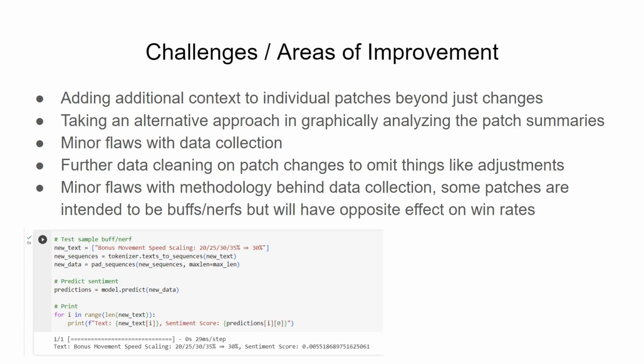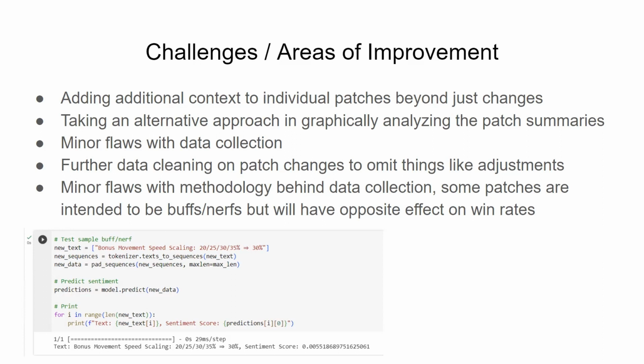And then again, there's a couple of minor flaws behind the methodology we used to collect the data. Although champions might be changed in a patch and might be intended as buffs or nerfs by the patch notes, it doesn't necessarily mean it'll have that specific effect on the win rate of the champion, and it can actually have an opposite effect.